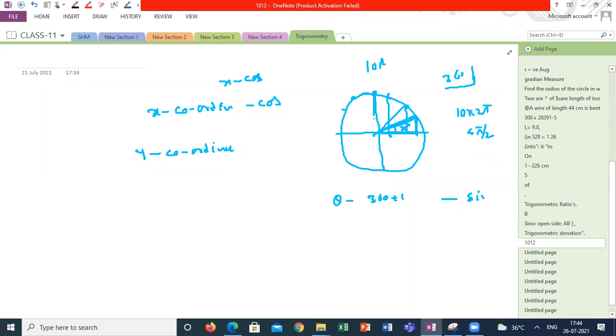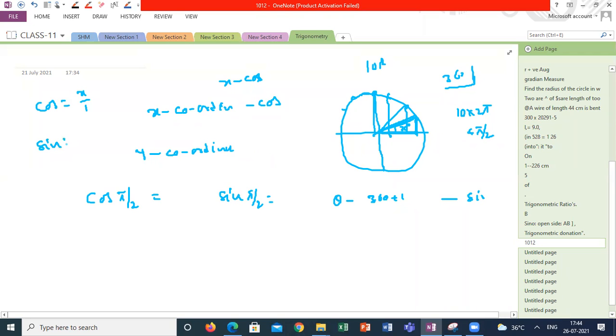So what is this meaning? At pi by 2, what is cos pi by 2? What is sin pi by 2? Cos pi by 2 means, according to the previous discussion, the cos angle is x displacement by 1. The sin angle is y displacement by 1. The x displacement is how much? 0. That's the reason 0 by 1.